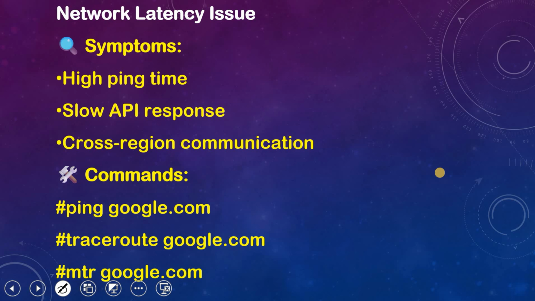Network latency issue. What are the symptoms for this? High ping time when we are trying to ping the server. Slow API response, when our application server is calling the API, that is showing a bit slow.